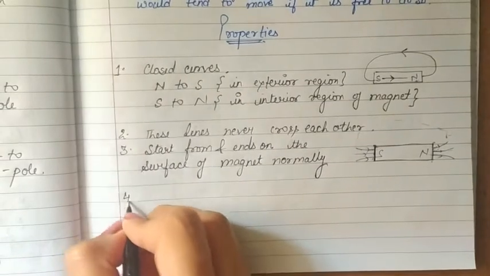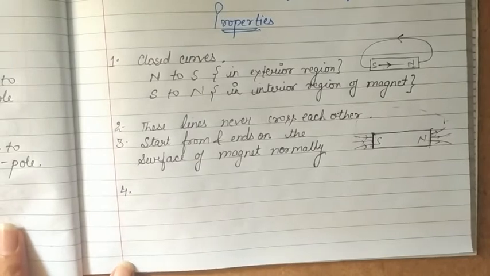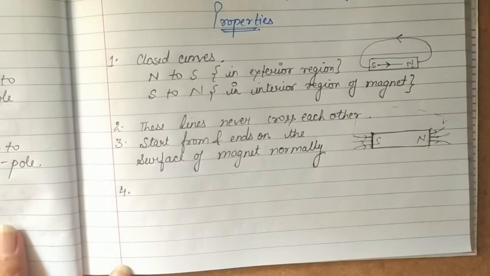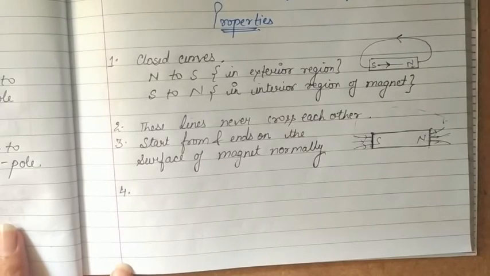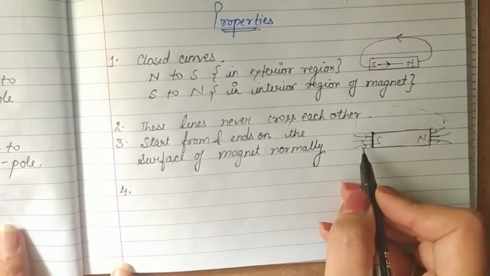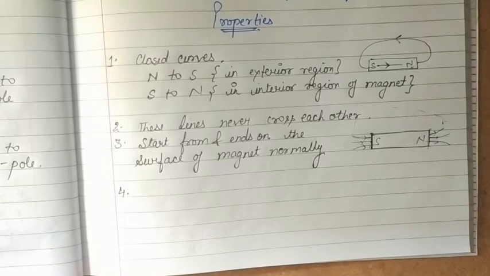Next property that magnetic field lines show is the relative closeness of the lines of force gives the measure of strength of magnetic field. Means where these lines are closer, magnetic field strength is more, or if these lines are farther at some point, then there is comparatively less strength of magnetic field. So according to that, we have maximum closed lines at the poles. So at the poles we have maximum strength of magnetic field. This is the fourth property.